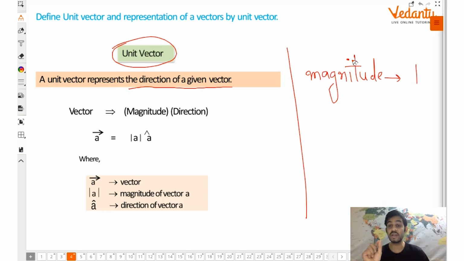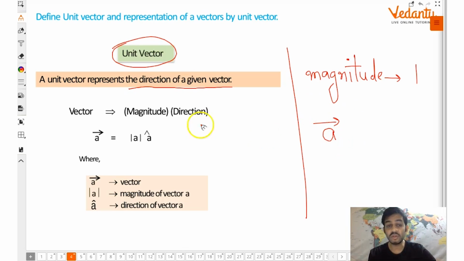Okay guys, there's no unit associated with it. It's single one, unity. And having any direction is called a unit vector. Got it? And if you remember the representation of vector, we do it by a quantity A and an arrow on the top of it. It represents the vector quantity.